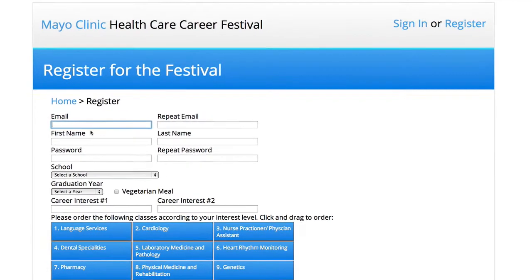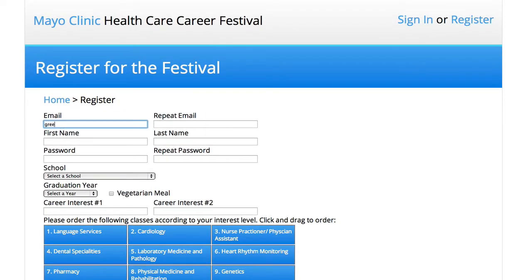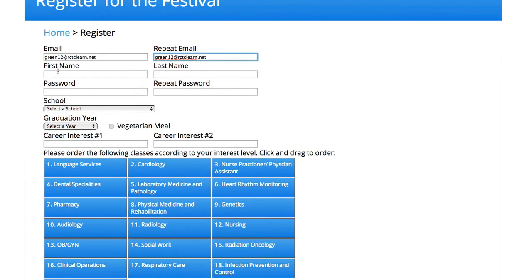And I'm going to quickly create an account here. I'm going to call it Green 12, just as an example user. And let me repeat my email. Again, this is simply what the student would be doing to create their own festival account and apply for this career festival.